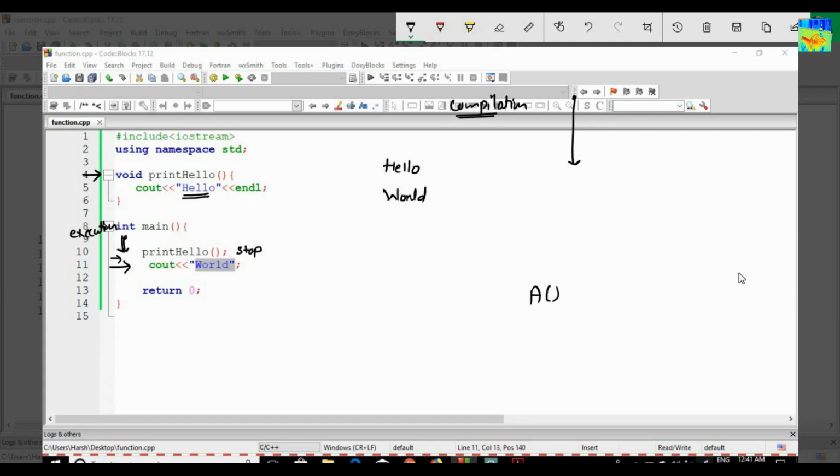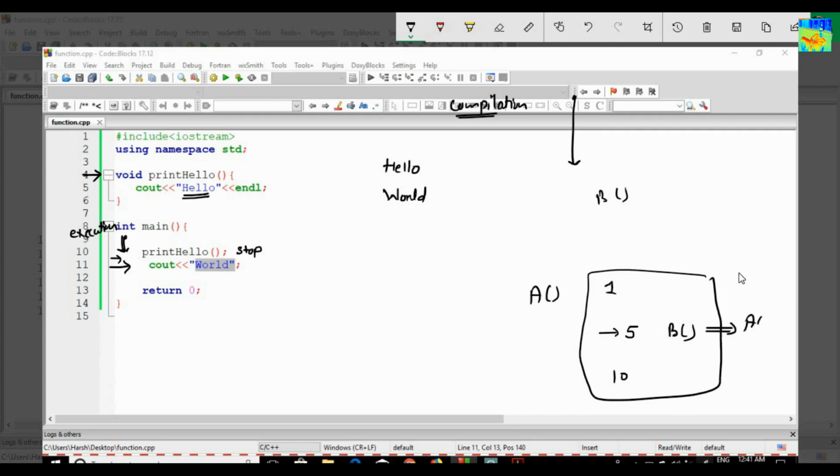So the main thing that I want to tell you is, for example, if a function A has, let's say, 10 lines, and at line number 5 it is calling a function B. So this is my function B. At line number 5, function A is calling function B. What will happen? The execution of function A will stop. Line number 6 will not be executed. First of all, it will execute all the instructions of function B, and after finishing B, it will again come to line number 5, then line number 6 will be executed, then line number 7 will be executed.